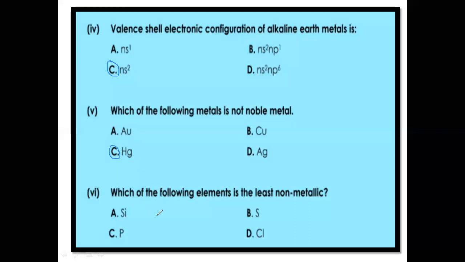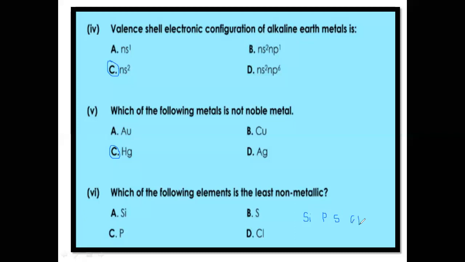Then number 6: which of the following elements is the least non-metallic? If we see the sequence of these elements, the first one is silicon, because silicon is present in group number 4. After silicon, group number 5 is phosphorus. Then group number 6 is sulfur, and group number 7 is chlorine.